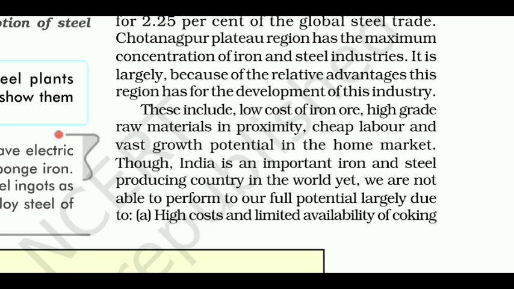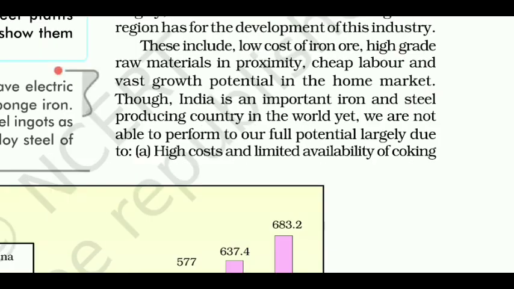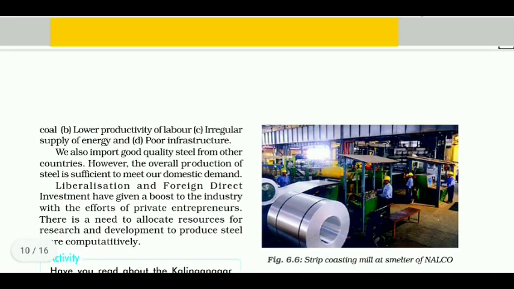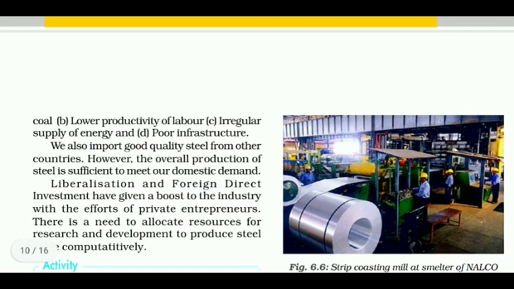Though India is an important iron and steel producing country in the world, yet we are not able to perform to our full potential largely due to: A. High cost and limited availability of coking coal, B. Lower productivity of labor, C. Irregular supply of energy, and D. Poor infrastructure.